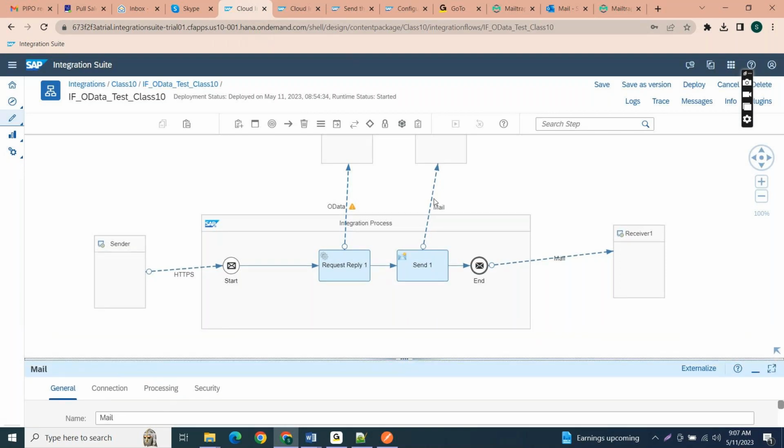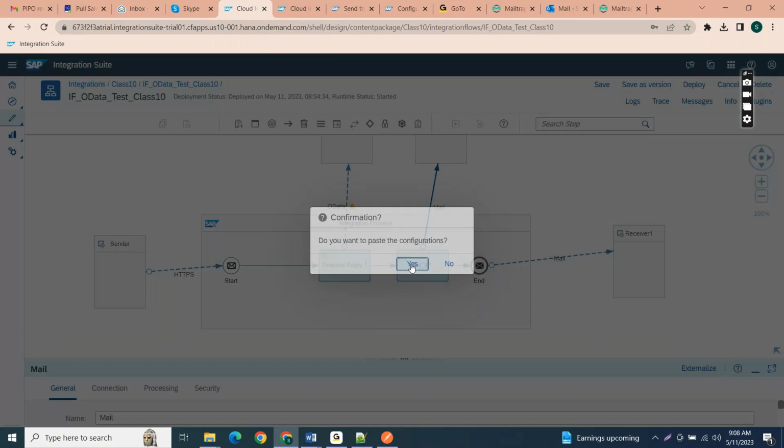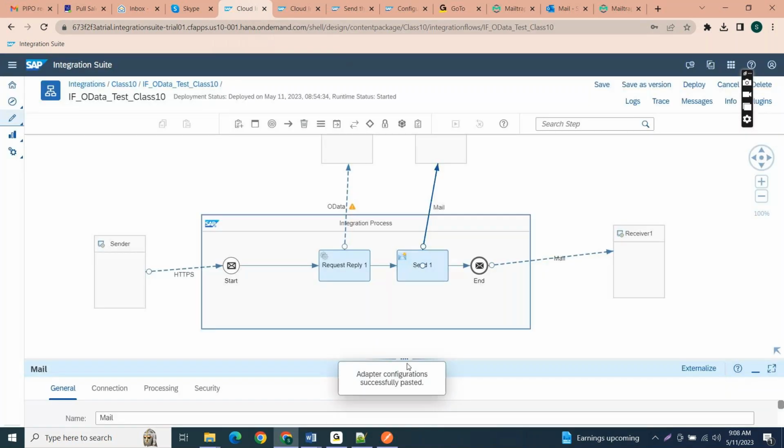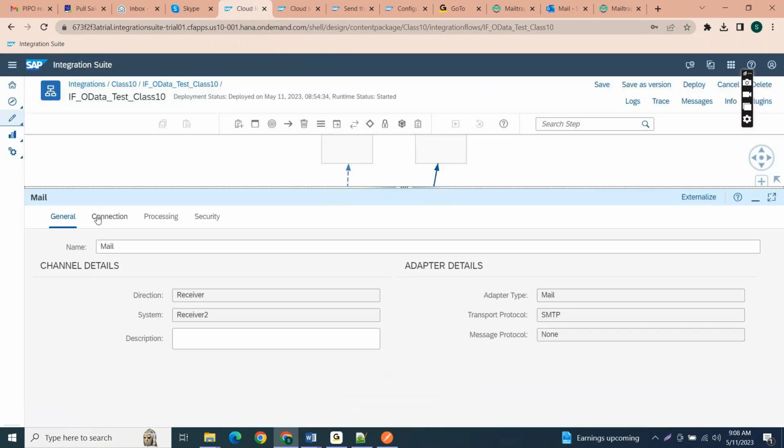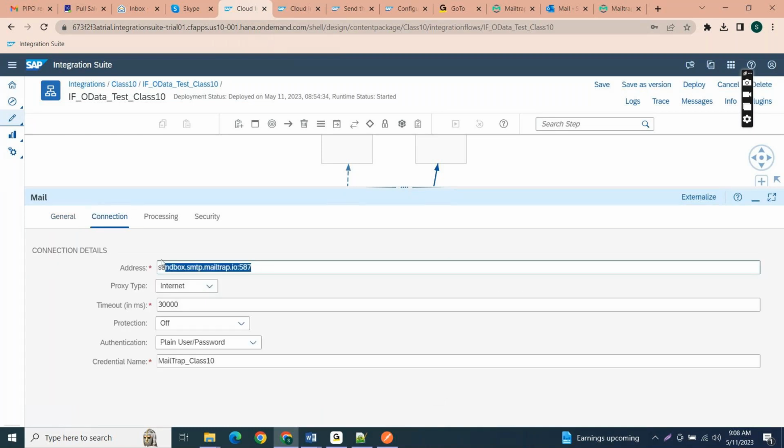See here, I am taking this configuration, the same one, this is the mail trap.